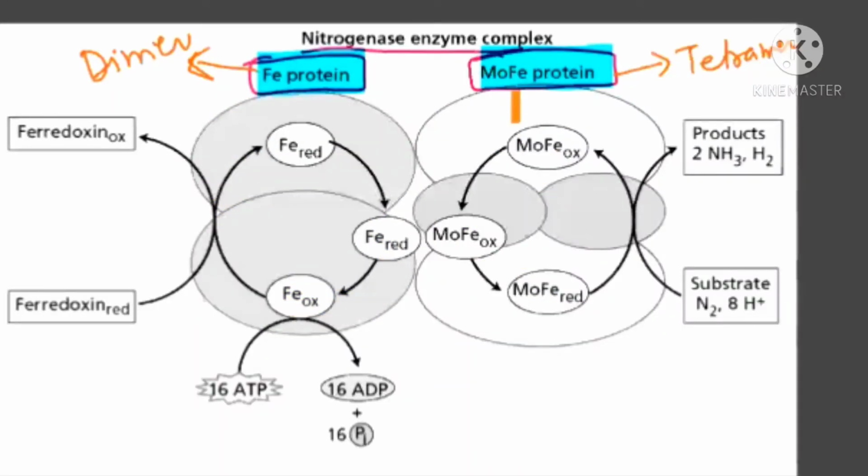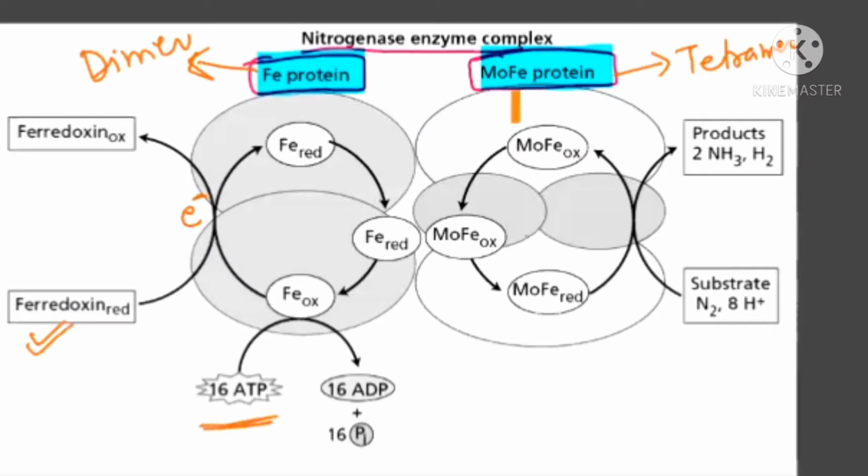Now see carefully the first component, which has the iron protein. This is ferredoxin, which is reduced, and it gets oxidized by giving its electron to oxidized iron protein, so that it can get reduced. And when this is reduced, if you see carefully, it is again getting oxidized.